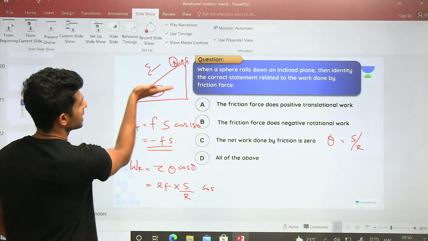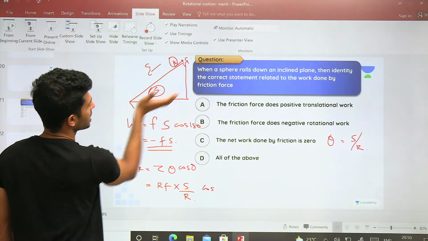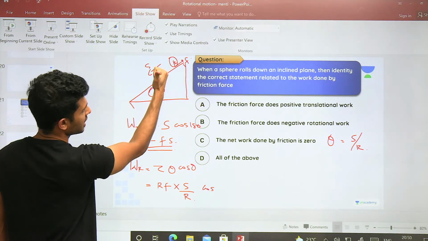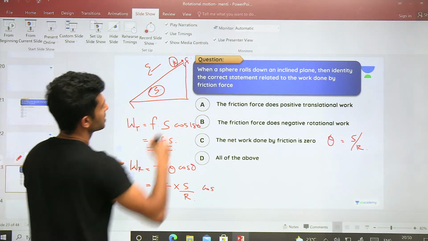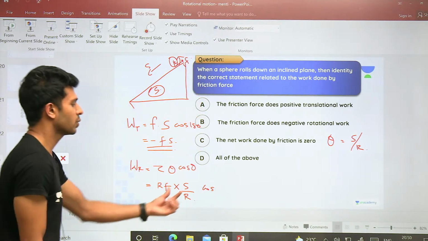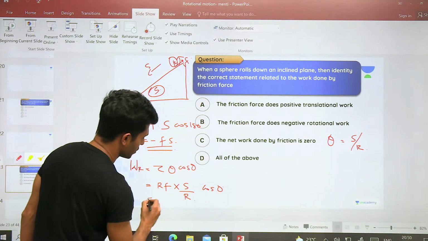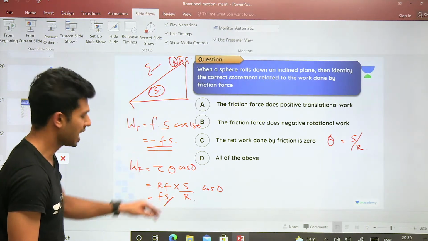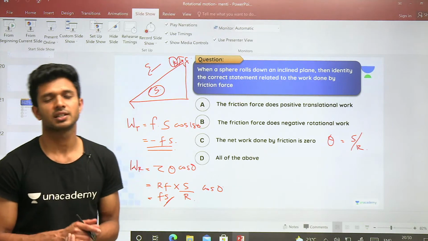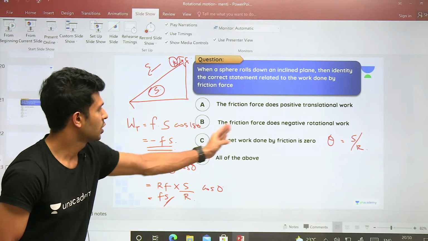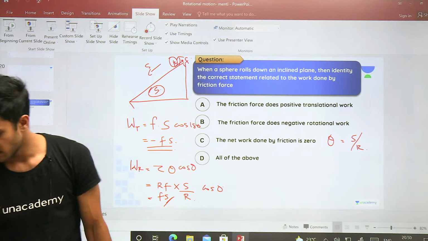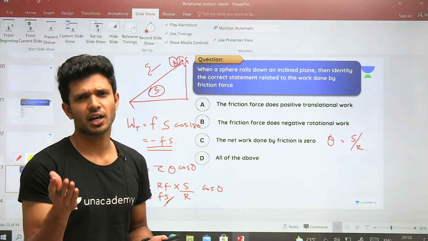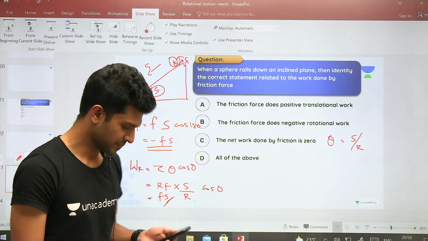Angle is, देख ले, it is rotating, and the torque is given in which direction? In this direction, in the anti-clockwise direction, right? And it is also rotating in which direction? In the anti-clockwise direction. So theta हो गया 0. So R cancel कर ले, Fs minus Fs plus Fs add कर ले, क्या हो जाएगा work done? 0 हो जाएगा. So total work done by the friction force हो जाएगा 0. बस डन डनाडन उतना ही है. समझ तो आ गया? समझ तो आ गया तो बिल्कुल मजा भी आ जाएगा.